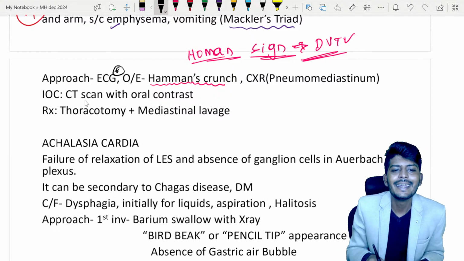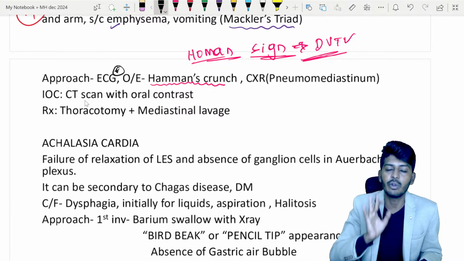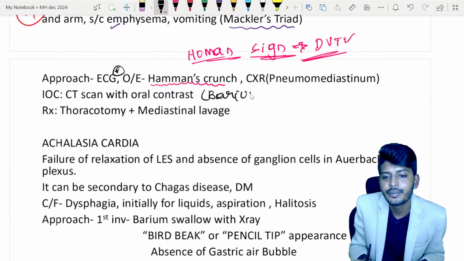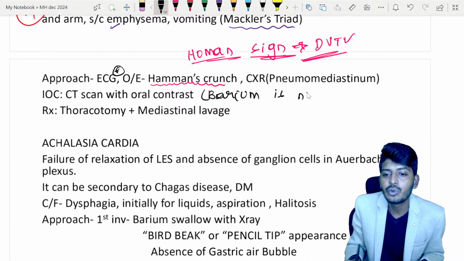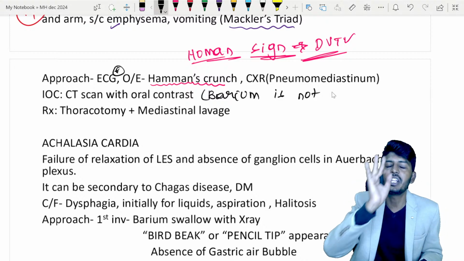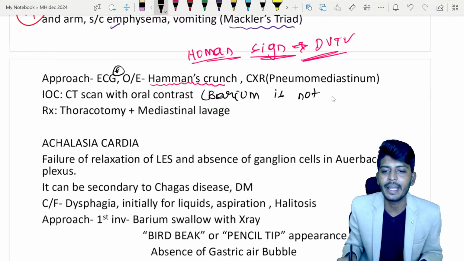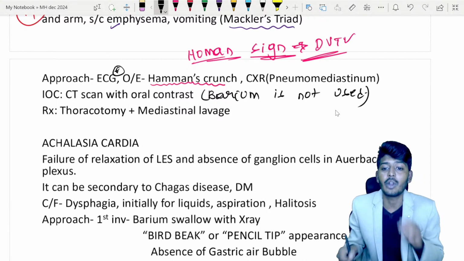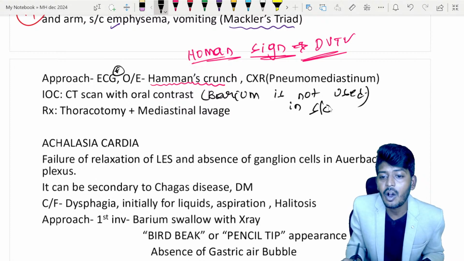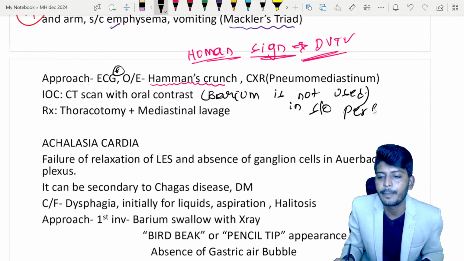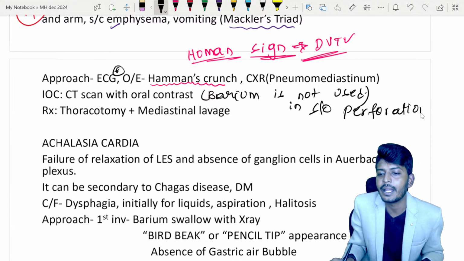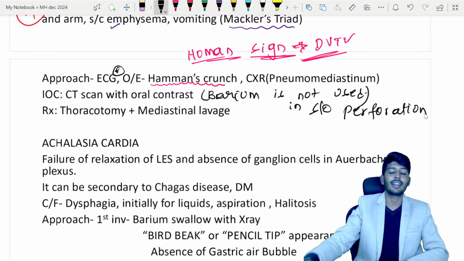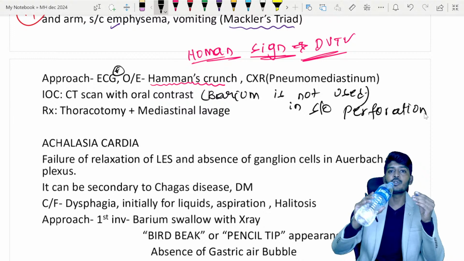Investigation of choice will be a CT scan with oral contrast. Orally we give the contrast and do a CT scan. But here, my dear student, barium should not be used. As soon as I say contrast for the GIT, the first thing that comes into all our brains is barium. So barium is not used, my dear students. Why don't we use barium? Because barium is not used in suspicion of perforation. Wherever you suspect a perforation in the GIT, do not use barium. Why? Because barium is a highly irritant contrast, so we should not use it.